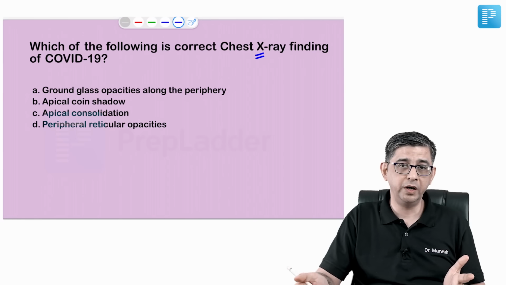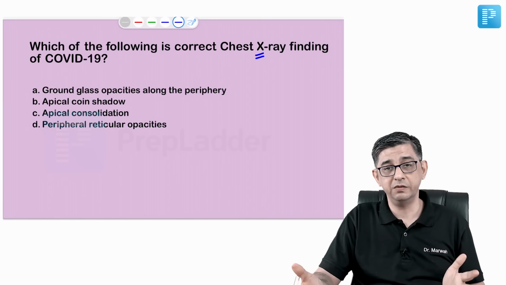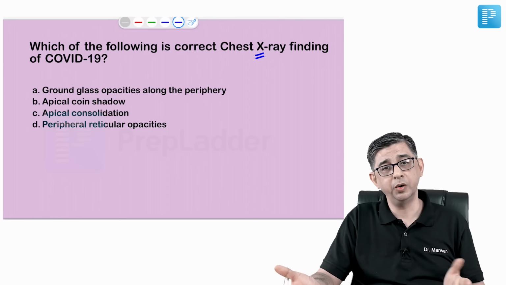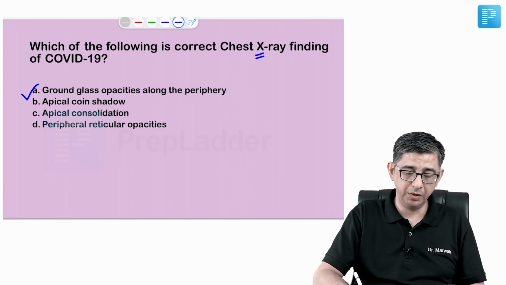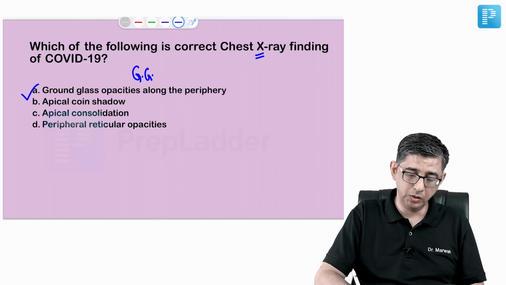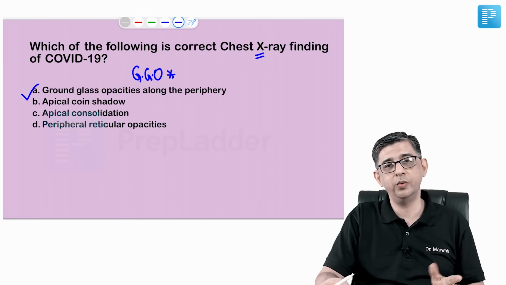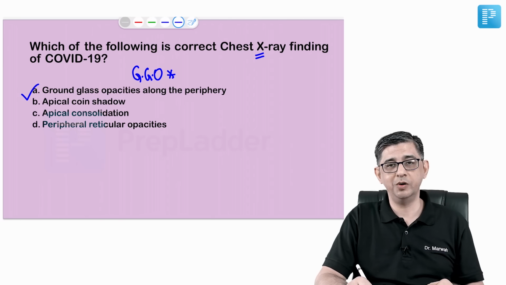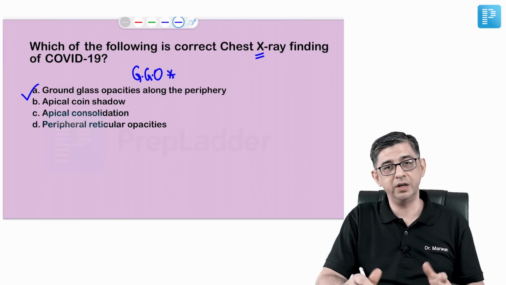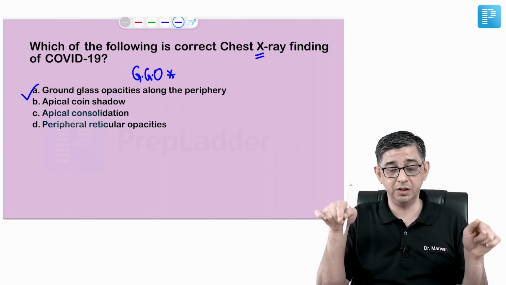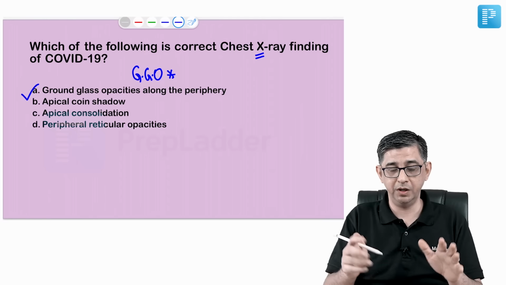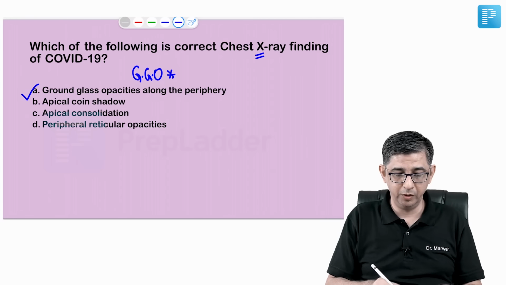I've discussed that in the COVID-19 video, very classical, very straightforward, also present on YouTube. That would be ground glass opacities in the periphery. We always write it as GGO. Prior to 2020, everybody used to talk about ground glass opacities with respect to interstitial lung disease. But now whenever you read about peripheral ground glass opacities in the lower lobes, that's going to be suggestive of COVID-19 pneumonia in a person.